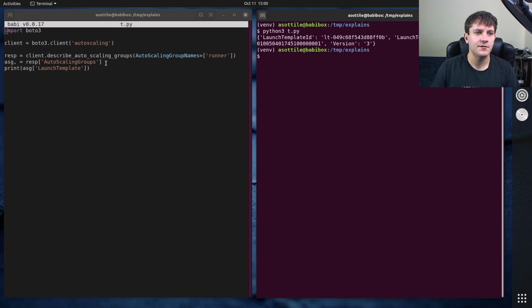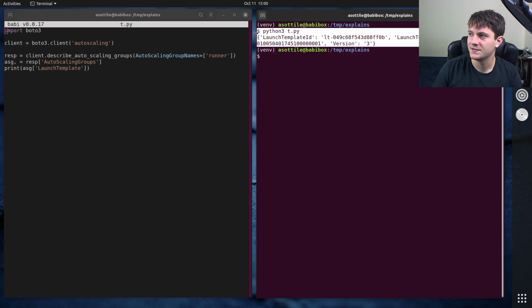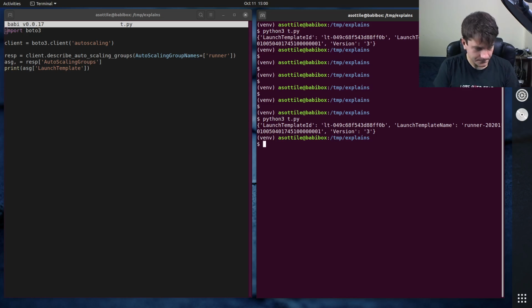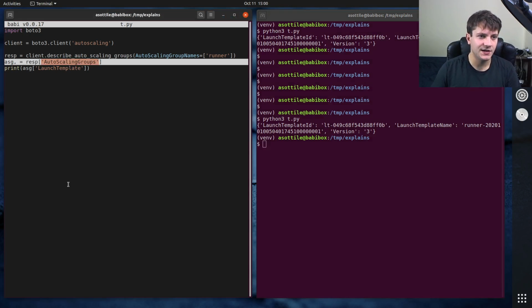And so you can see I'm showing what the launch template is. Don't worry about the actual values here. It's not interesting. Also, it's off screen, but anyway, there you go. And yeah, this trailing comma is kind of the weirdness that's going on here. And this is actually a specialized unpacking. I did another video on unpackings. I will link that in the description, but we're going to talk about this one in particular.